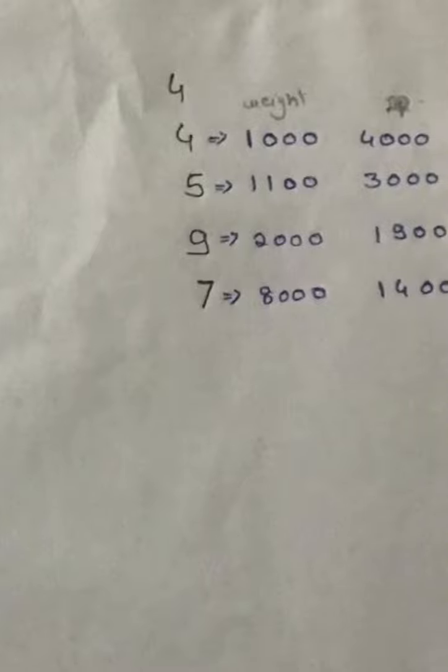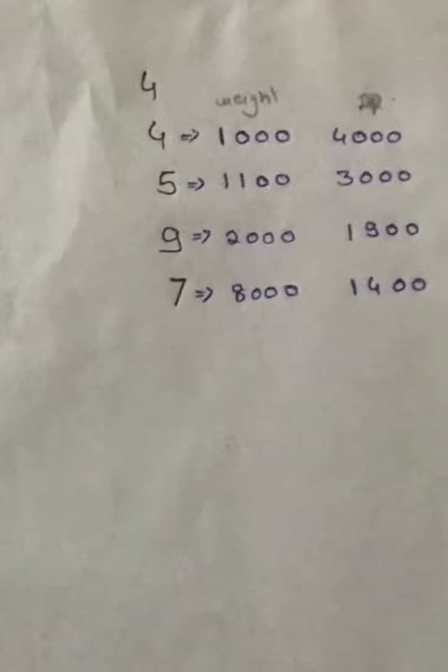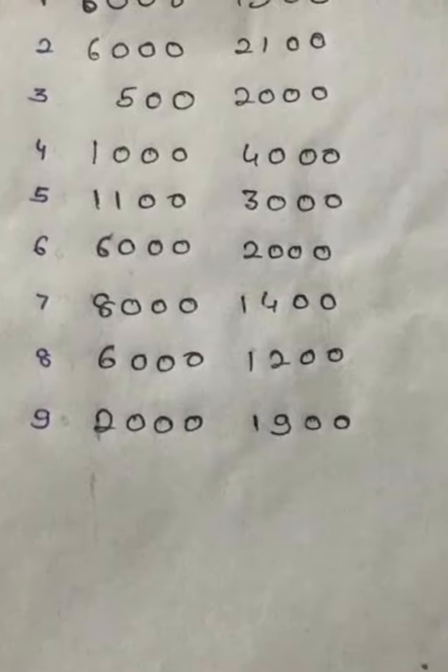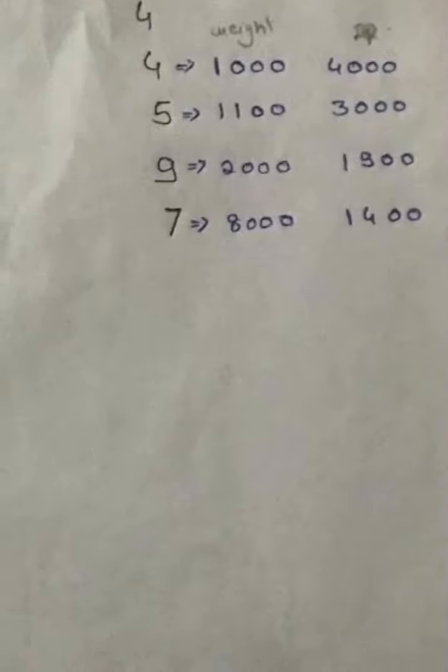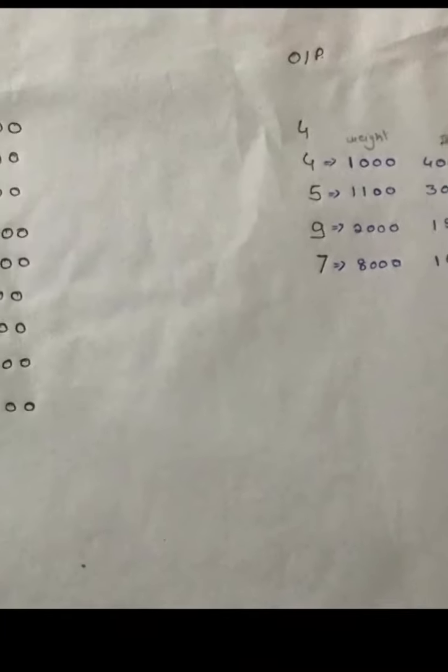Then the 5th is 1100 with IQ 3000, and so on, 9 and 7. So you can see that we have a list of elephants whose weights are increasing and IQs are decreasing, so strictly we satisfy the given condition.